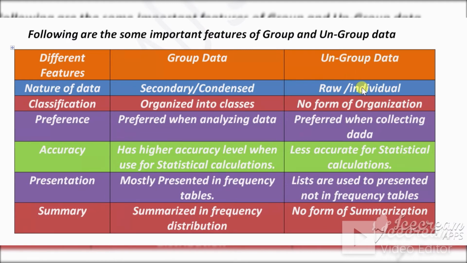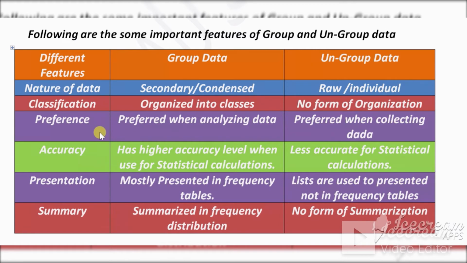Second, classification, or organization. Group data will always be organized into classes, and ungrouped data has no form of organization.